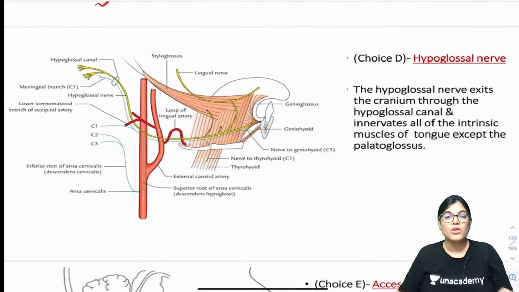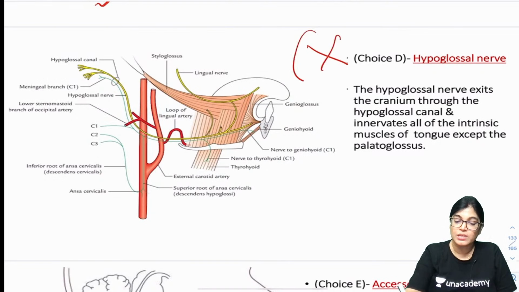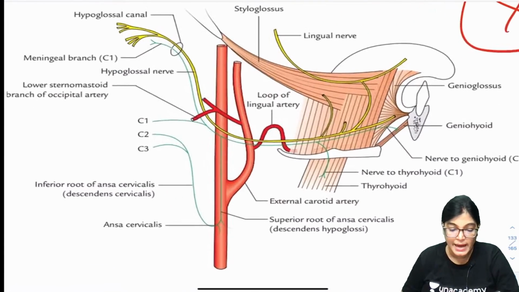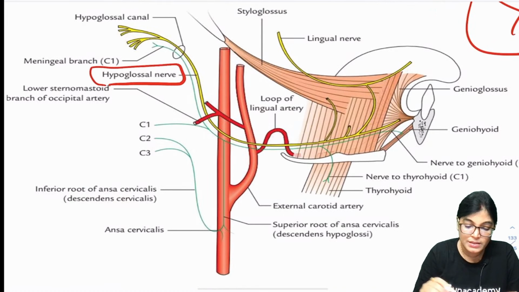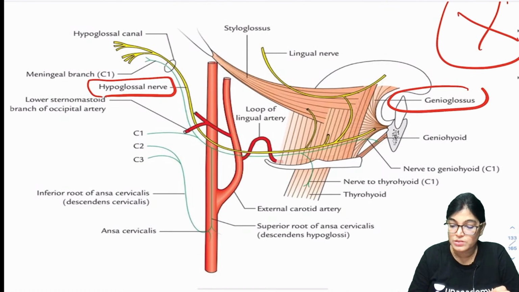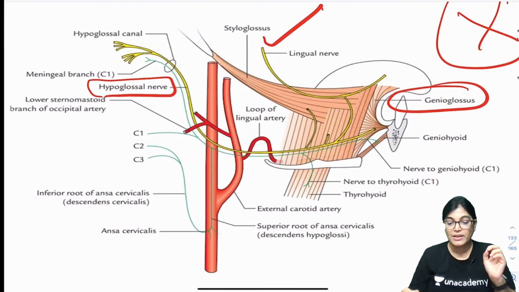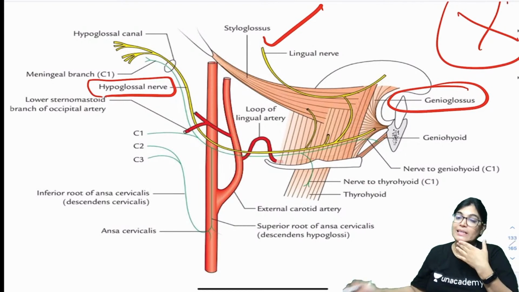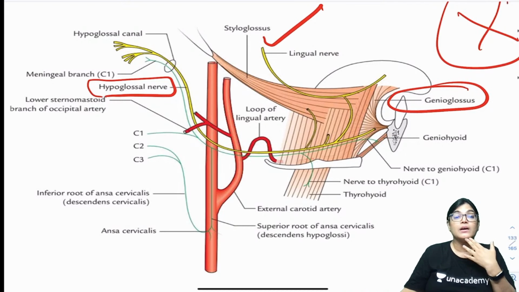Moving on, another option was hypoglossal nerve. Actually, hypoglossal nerve can't be the correct answer because if it is involved, there will be paralysis of the tongue muscles. In this diagram you can see the hypoglossal nerve going towards the tongue region and giving innervation to genioglossus, styloglossus, chondroglossus, actually all the muscles of the tongue, except palatoglossus, which gets innervation from the vagus nerve through the pharyngeal nerve plexus.